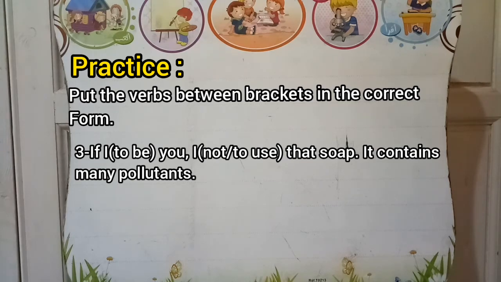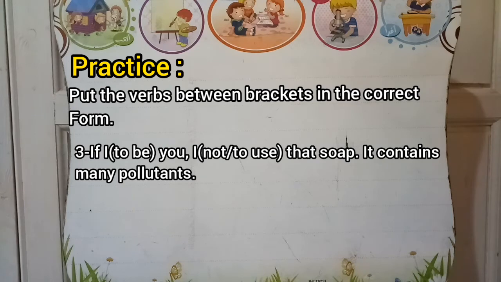If I were you, this is conditional type 2, in which we have if plus verb in the past simple in the first clause, and in the second clause we have would plus verb in the infinitive.